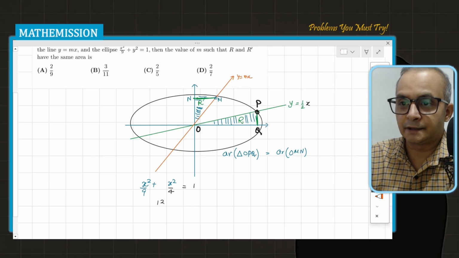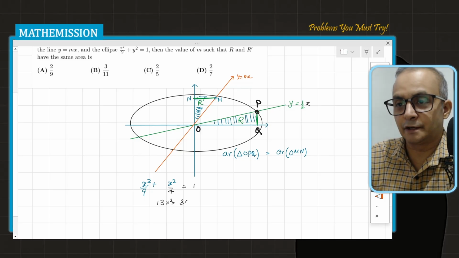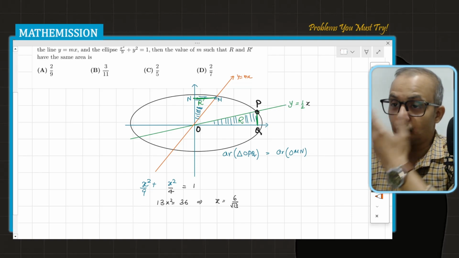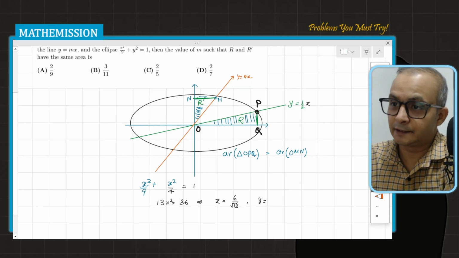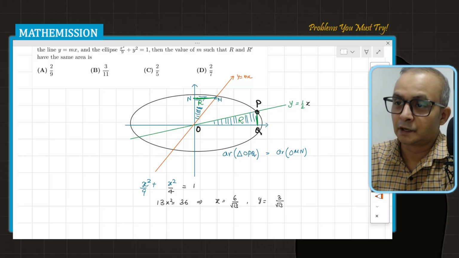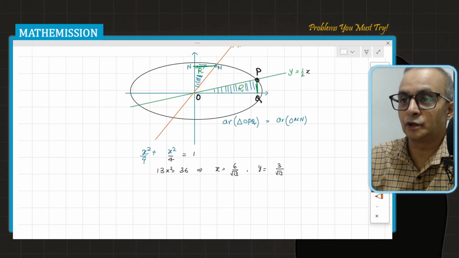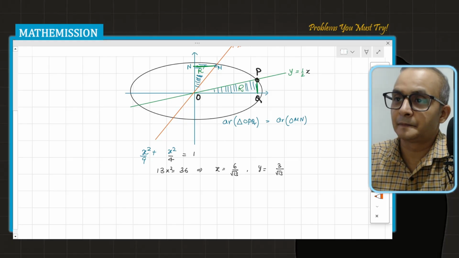From there I'm getting 13x squared is equal to 36, and so x is equal to 6 by root 13. We don't have to bother. Now the y coordinate will be 3 by root 13.